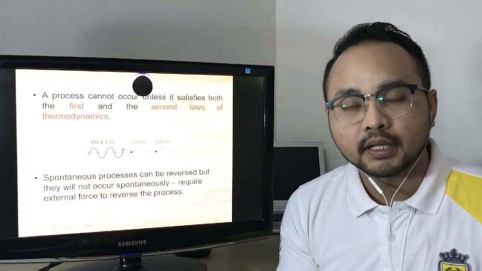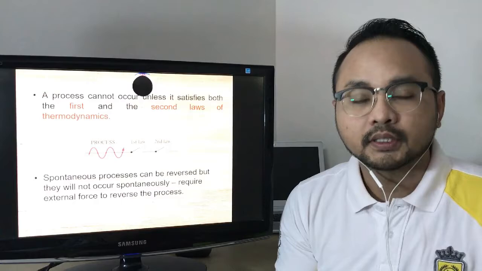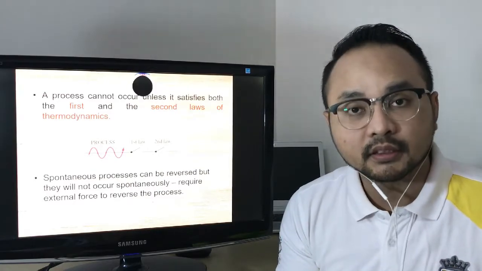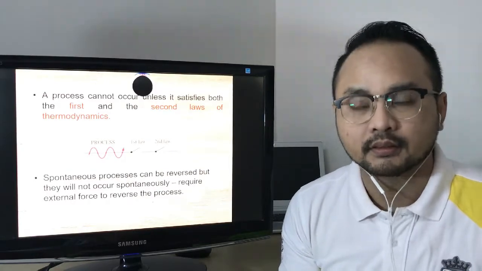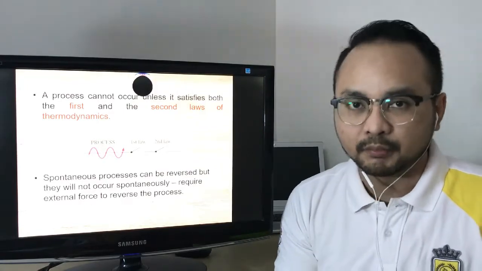But have you ever thought whether we can reverse this spontaneous process? Yes, of course, but it requires an external force to reverse the process. So, what is the external force? We will see in the next subtopic.